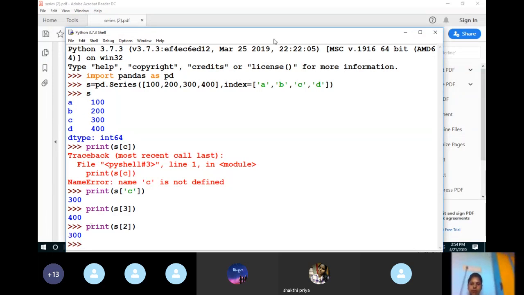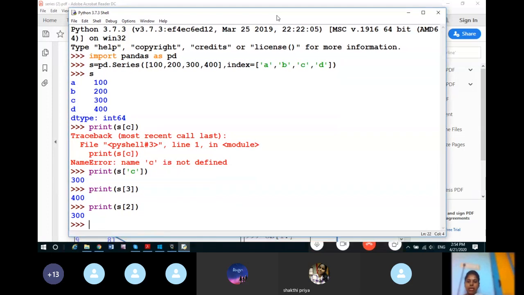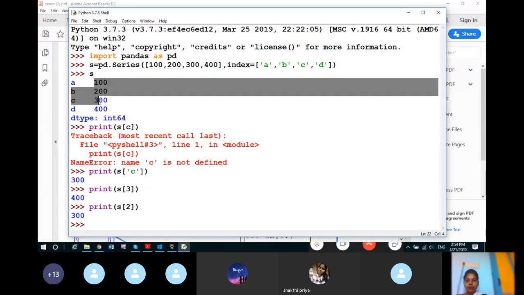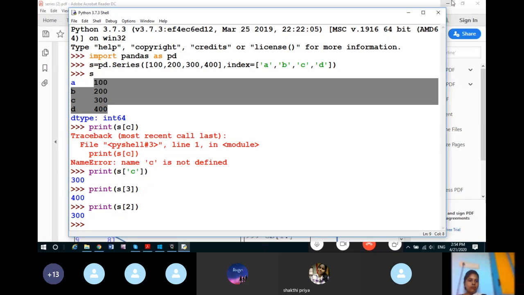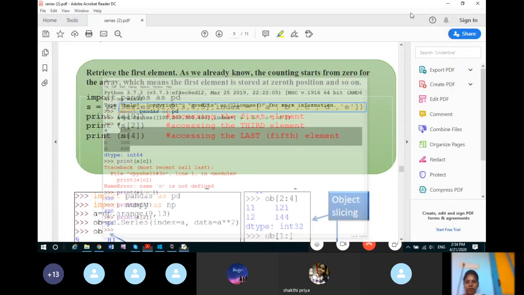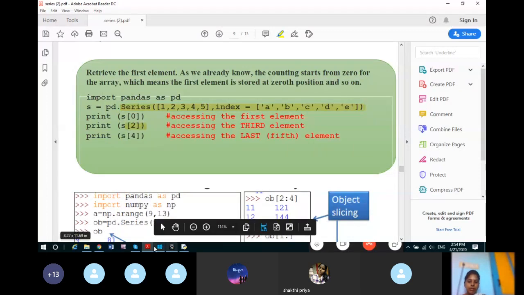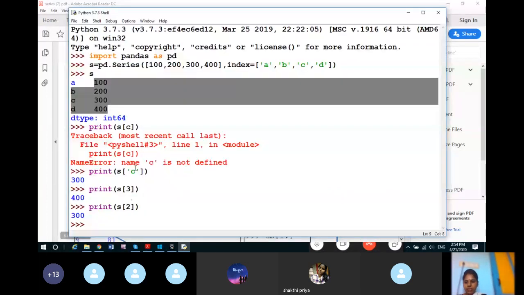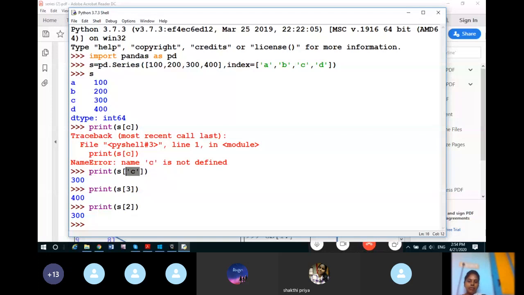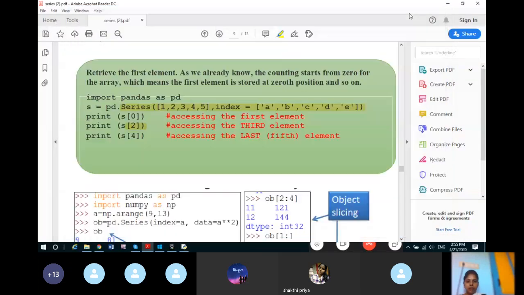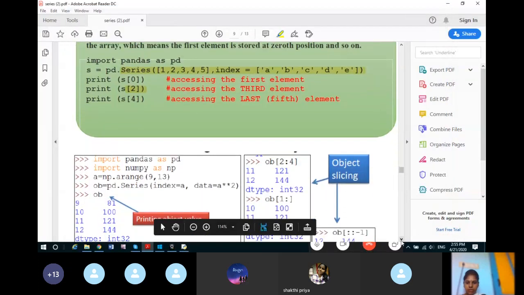I think you all understood how we can create a series and how we can access the data values or the elements of the series. So we will move on to the next topic. Similarly, we have used indexes here. You can use the indexes which you have given. So just now I checked like this. If you mention the index which you have given as A, B, C, D, or whatever index you are giving, you can use that to get the data value for that particular index. Now we will go to the next example.